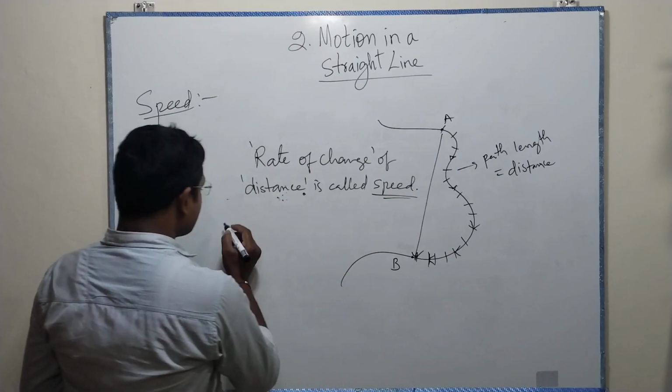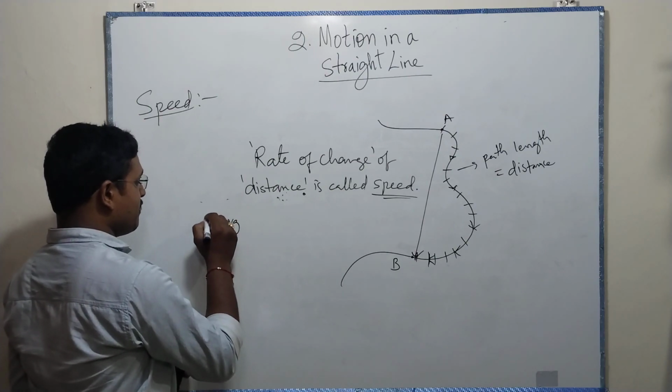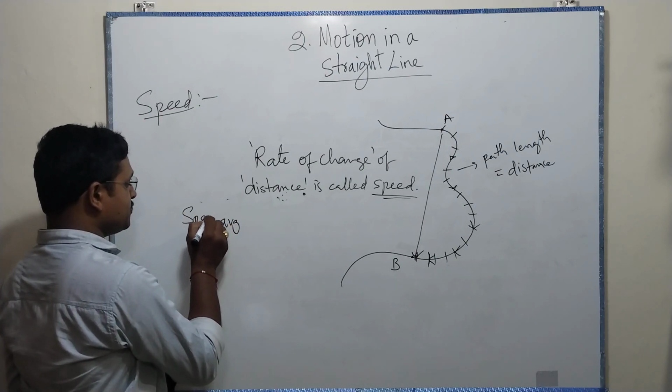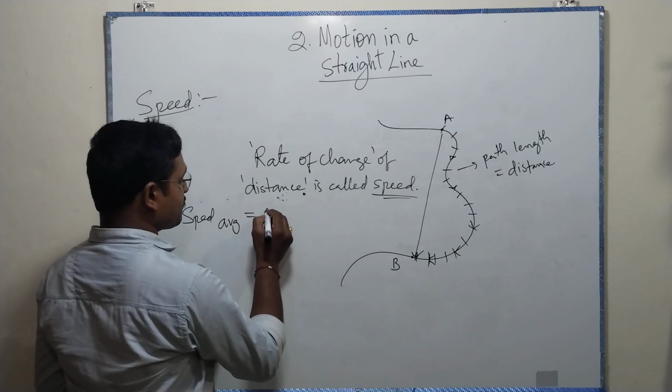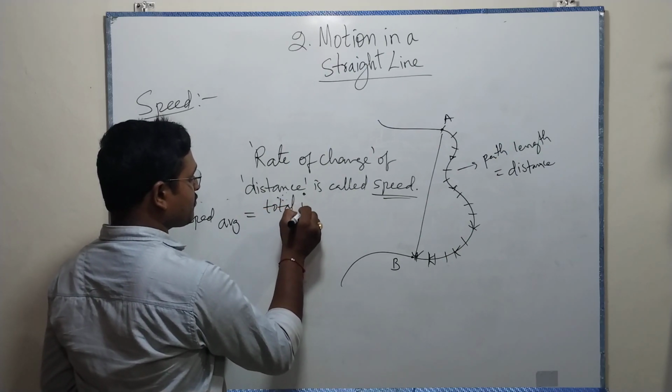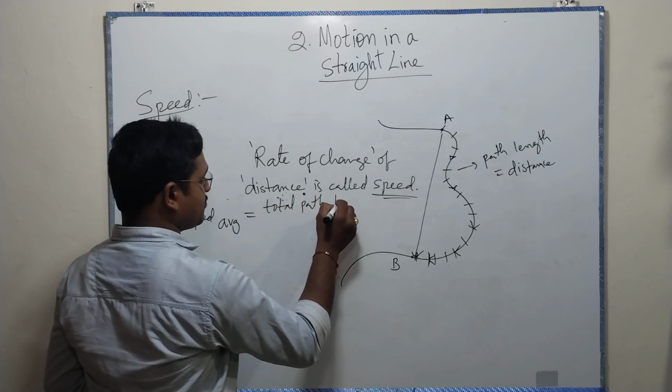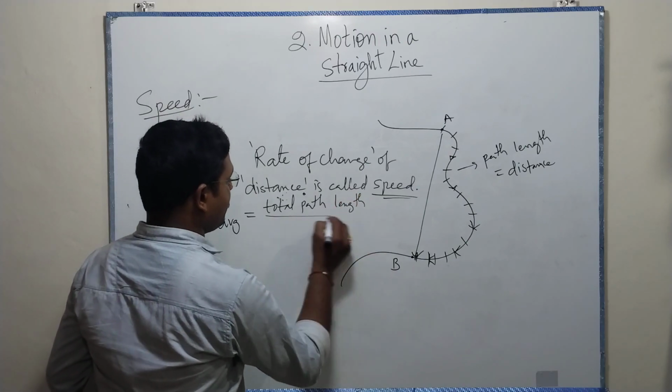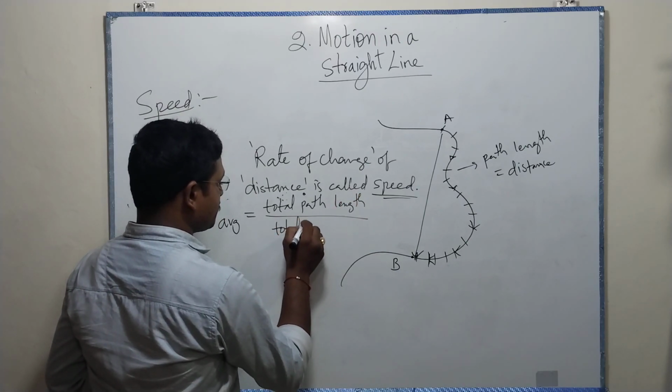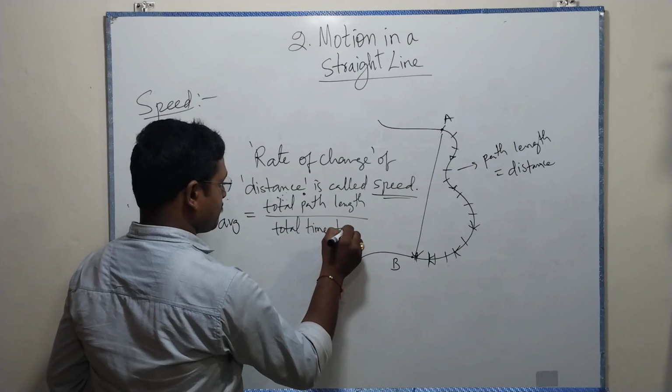So average speed is equal to total path length by total time taken.